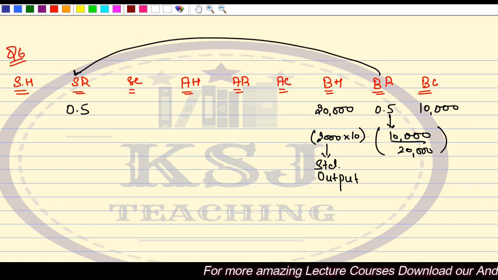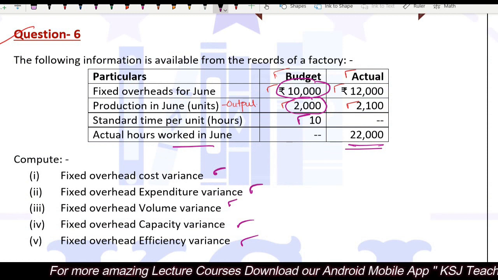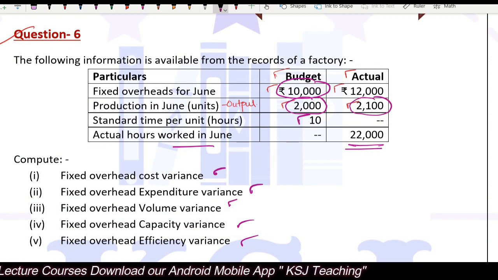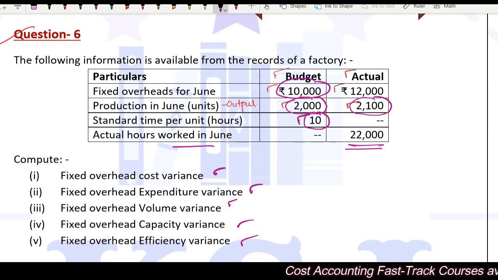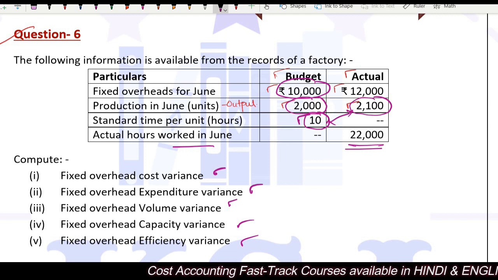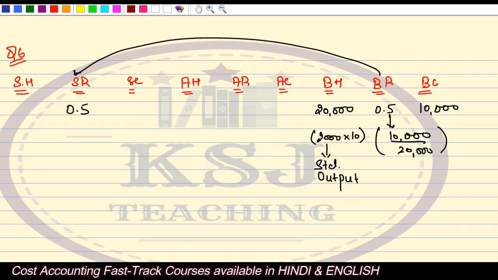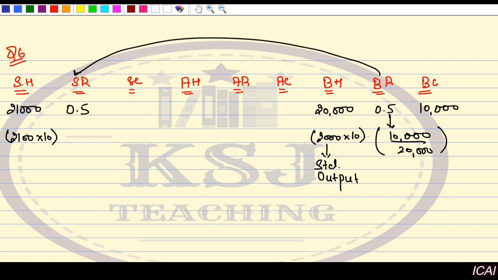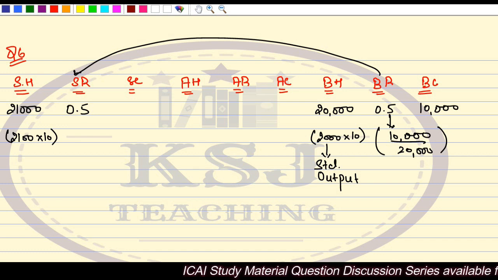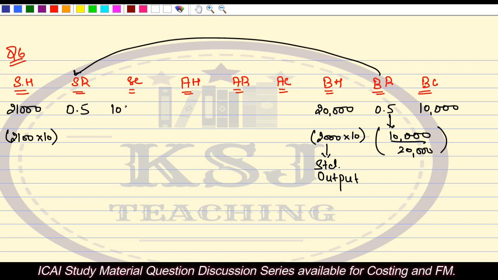Now, standard hours for actual output. What is the actual output? The actual output is 2100 units. Now you need to calculate the standards for actuals. The standard time for making 1 unit is 10, so what is the standard time for making 2100 units? It will be 21,000, which is 2100 actual output multiplied by 10. That is the standard time. So this will be 21,000 multiplied by 0.5, and the total cost will be 10,500.